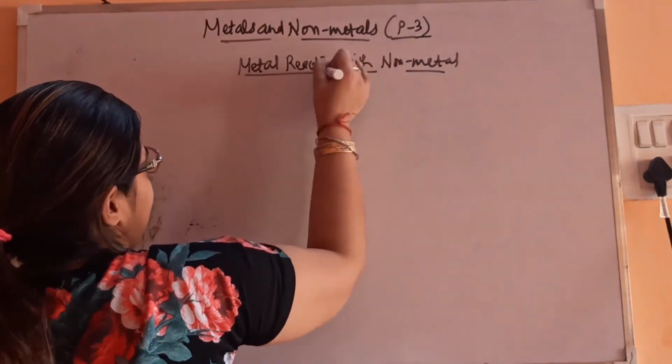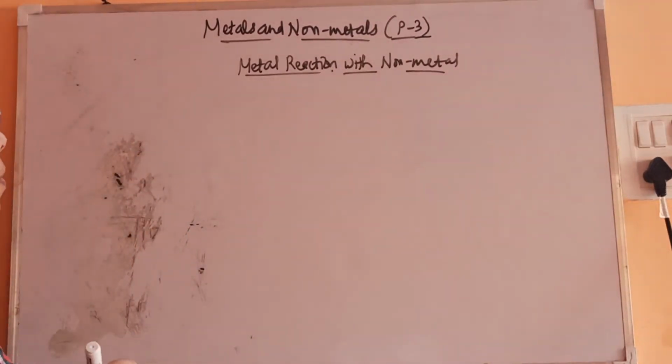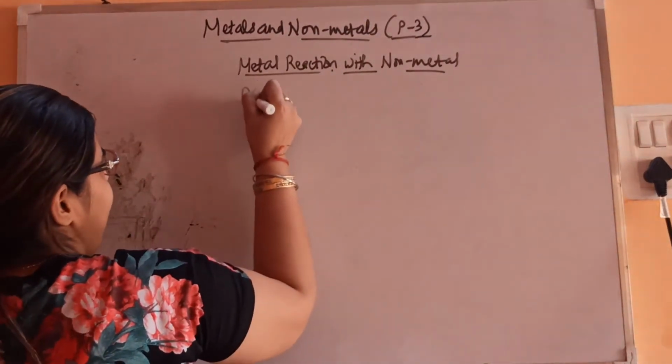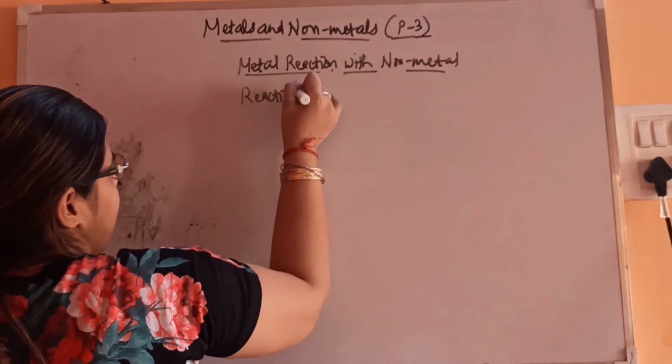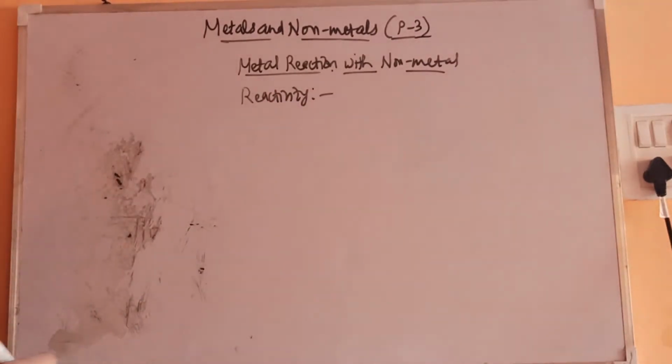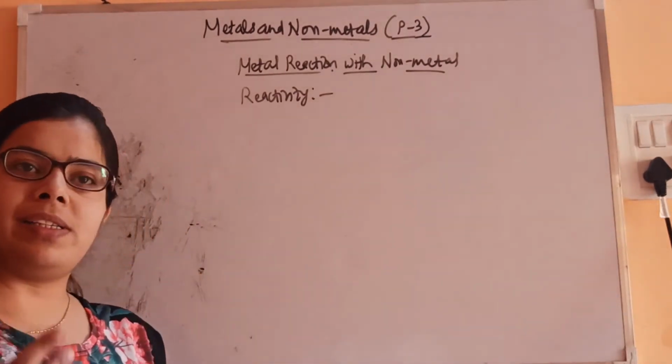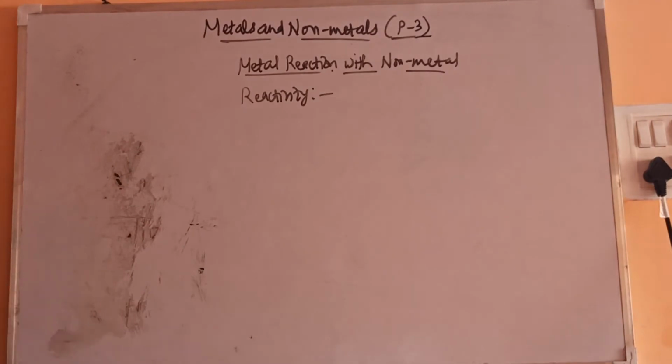Before that, let's see what reactivity is. We say some metals are really reactive, some non-metals are reactive. So what's the meaning of reactivity?